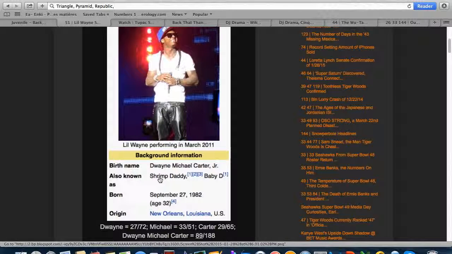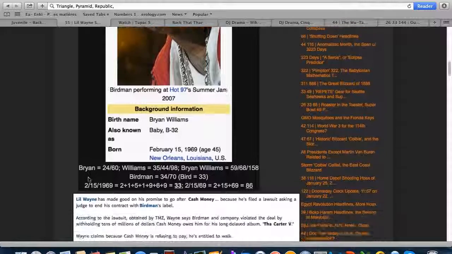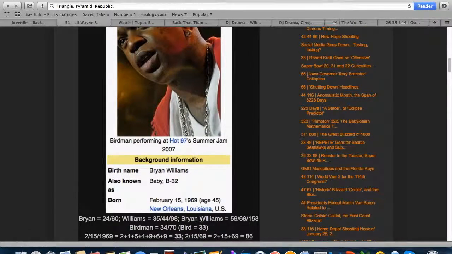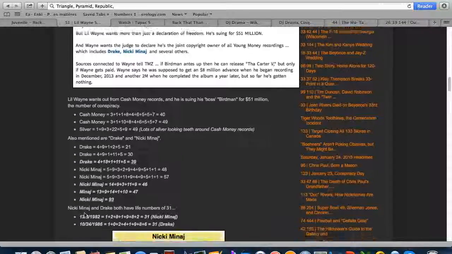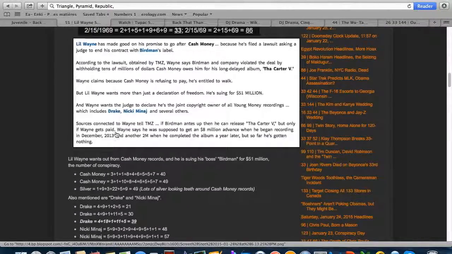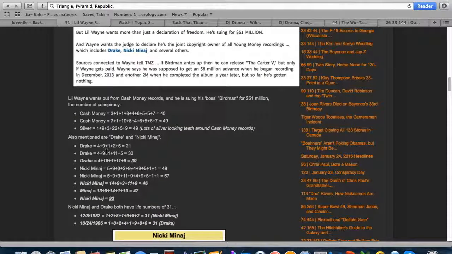This word shrimp has a gematria of 38. His other name is Shrimp Daddy, 38 Daddy. If you do the S exception, it's 47, another number we see a lot. And also, with regards to Birdman, his artist name comes from the word bird, which has a 33 gematria. And if you read about this, Lil Wayne also wants rights to artists Drake and Nicki Minaj, for the way all that money works out.